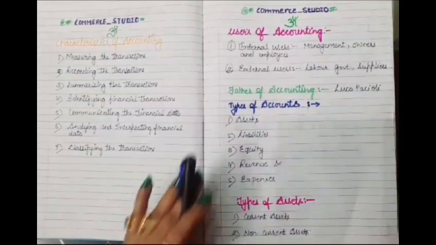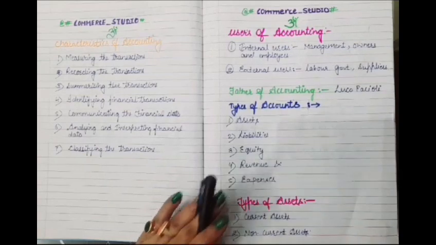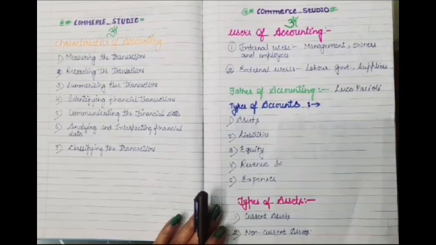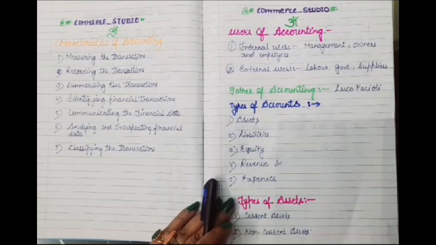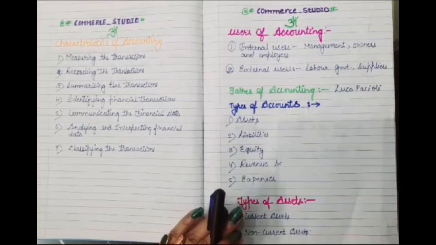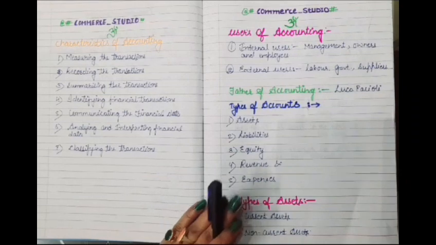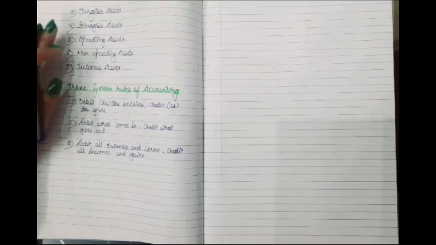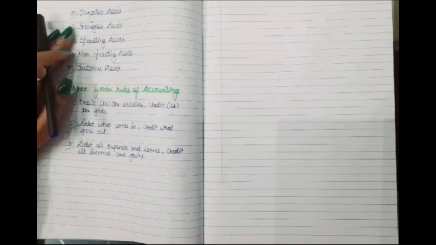First is current assets. Current assets are those assets which can be easily converted into cash. Non-current assets are those assets which can't be easily converted into cash. Now, tangible assets. Tangible assets are assets that have their physical existence which can be touched or seen. Intangible assets are the opposite of tangible assets, means they do not have physical existence and they can't be touched or seen.